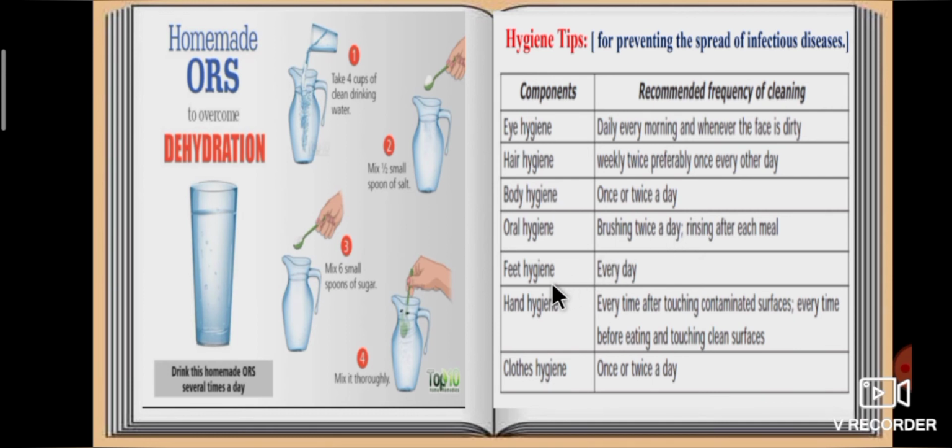Fifth one, feet hygiene. Feet hygiene is done by washing every day. Sixth one, hand hygiene. Hand hygiene is done by washing hands every time after touching contaminated surfaces. Moreover, wash hands before eating and before touching clean surfaces. Seventh one, clothes hygiene. Clothes hygiene is done by changing them once or twice a day.